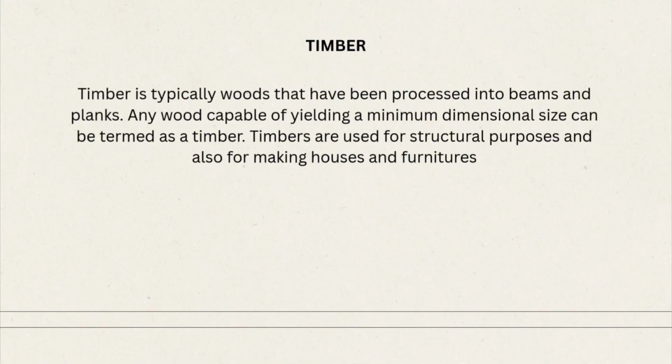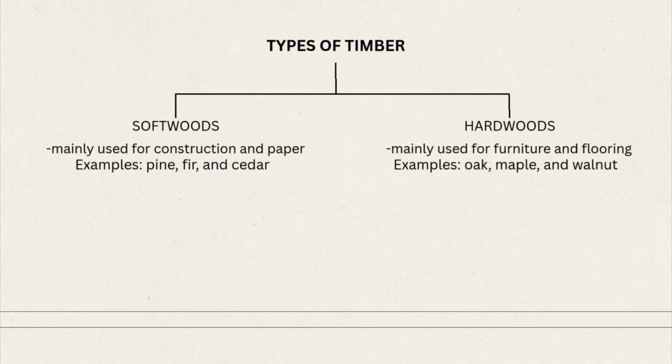Now I'm gonna talk about timber. Timber is typically woods that have been processed into beams and planks. Any wood capable of yielding a minimum dimensional size can be termed as a timber. Timbers are used for structural purposes and also for making houses and furniture. So let's move on to types of timber.